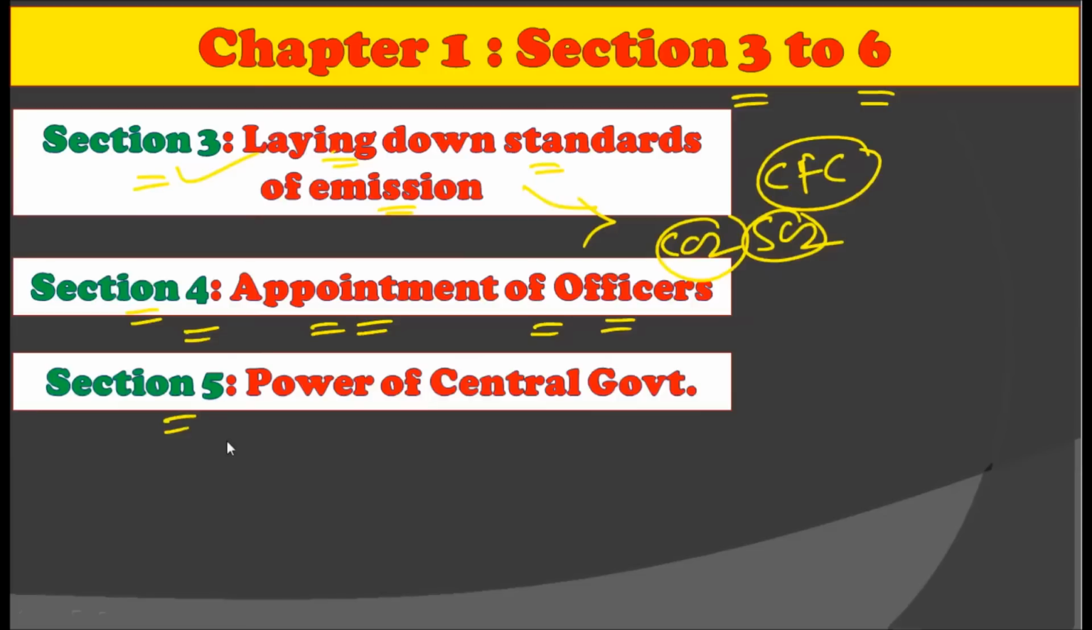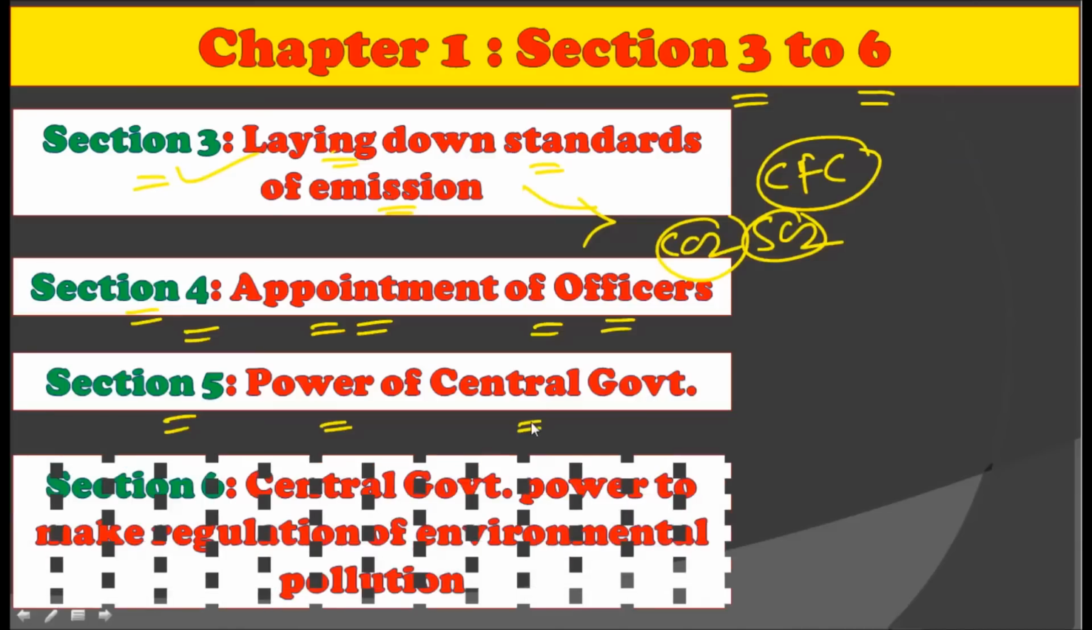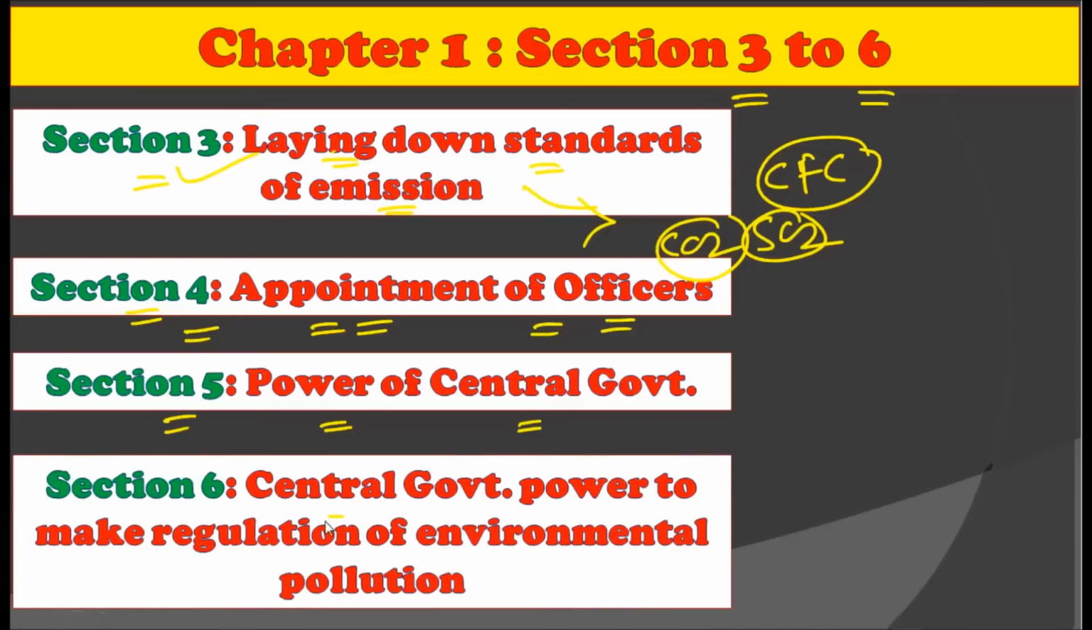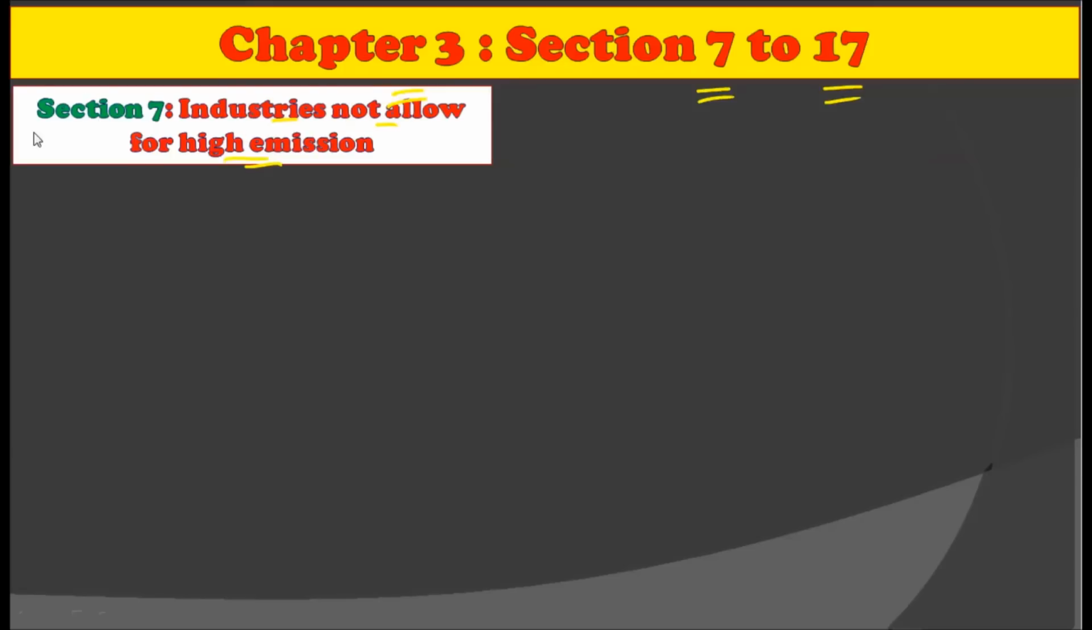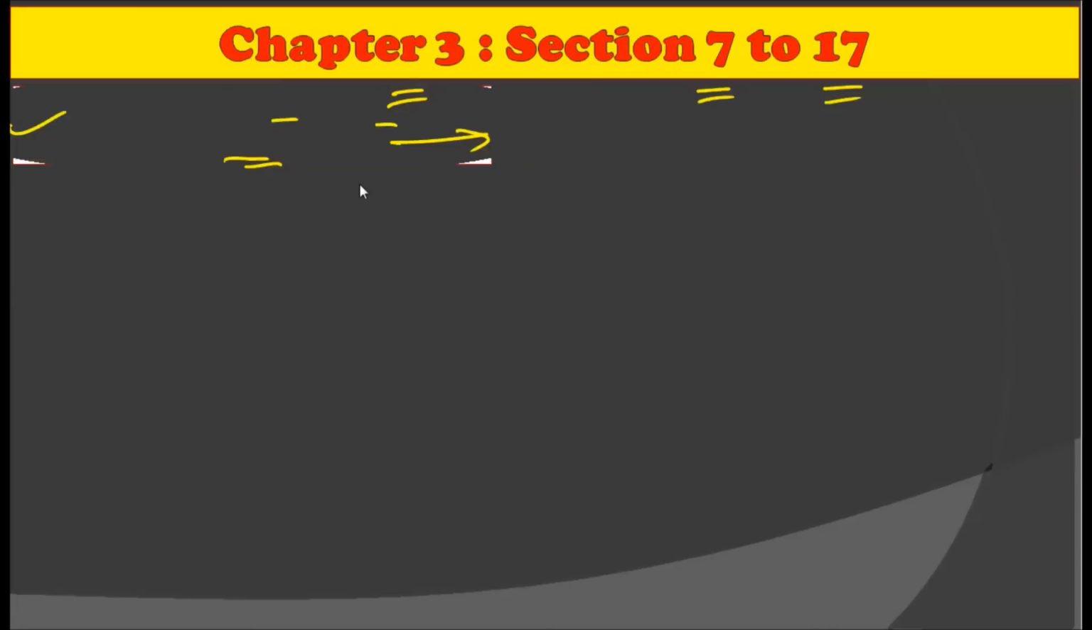Then section 5 contains the powers of the central government regarding the Environment Protection Act of 1986. While section 6 says that the central government has powers to make regulations on environmental pollution. That is, the central government has all the power to make regulations of environmental pollution. Then chapter 3 consists of section 7 to section 17. And section 7 suggests that industries are not allowed any high emission of greenhouse gases.